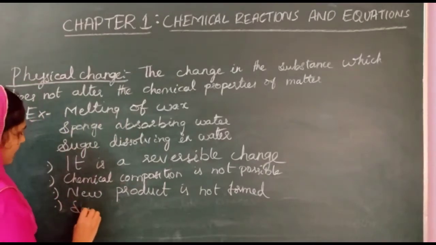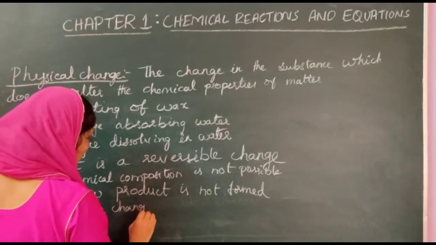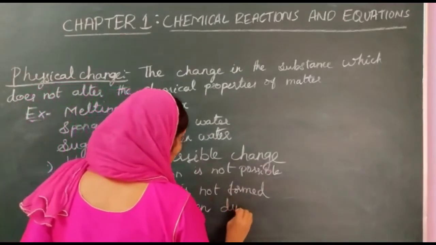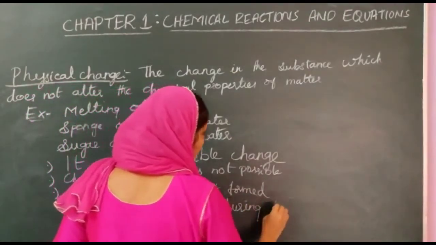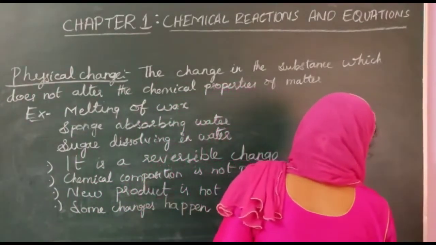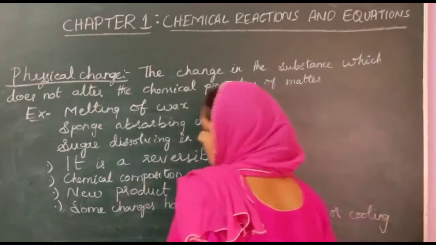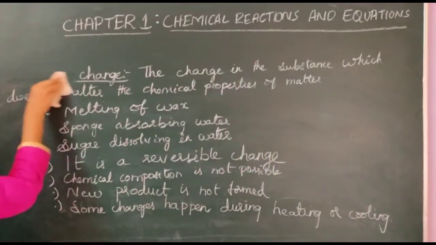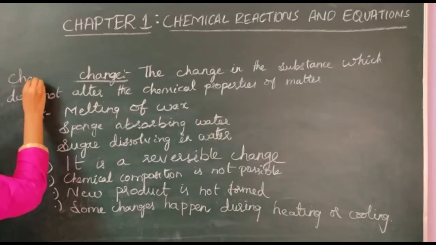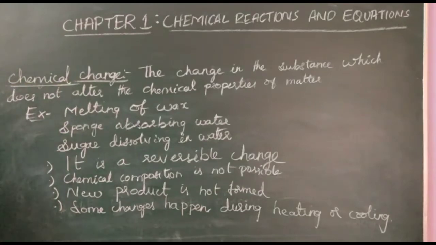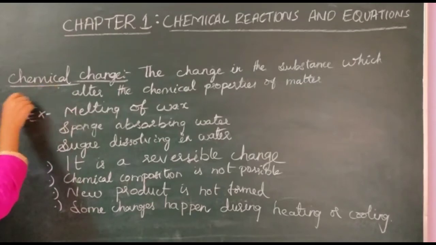Then some changes happen during heating or cooling. A chemical change, on the other hand, is one which alters the chemical properties of matter.